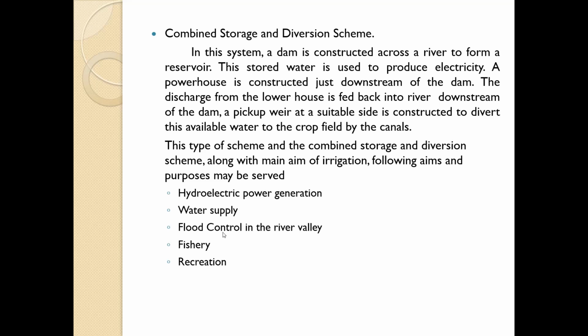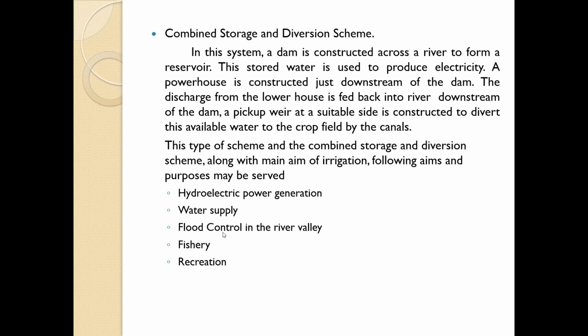This type of scheme, along with the main aim of irrigation, the following aims or purposes may be served. That is, with the irrigation, it can generate electricity, and the water can be used for water supply, for regular use in households.